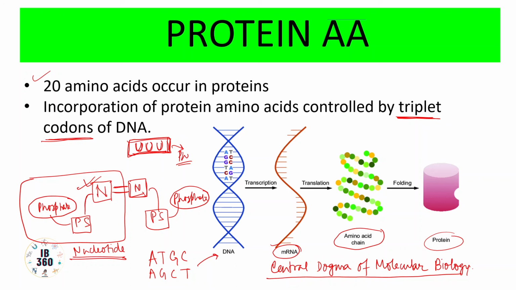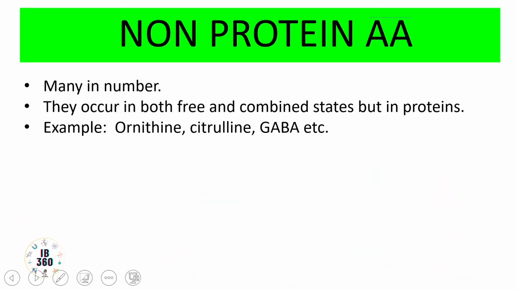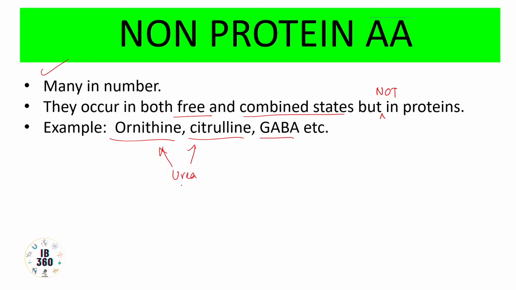Non-protein amino acids do not have any such mechanism. They are not coded as such, and they are many in number, not just 20, and they can occur in both free and combined states, but not in proteins. Examples are ornithine, citrulline, GABA. Ornithine and citrulline you will get in the urea cycle, and you can get citrulline from ornithine and ornithine back from citrulline. GABA is gamma aminobutyric acid, and it's an inhibitory neurotransmitter in the brain and some other parts.